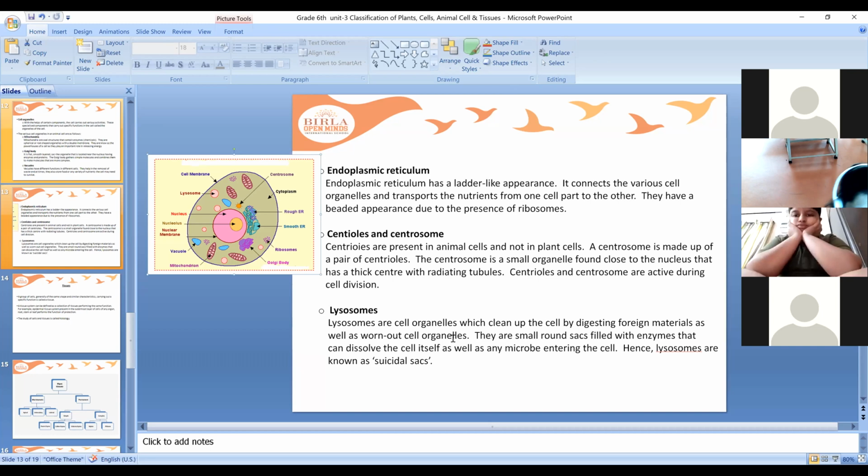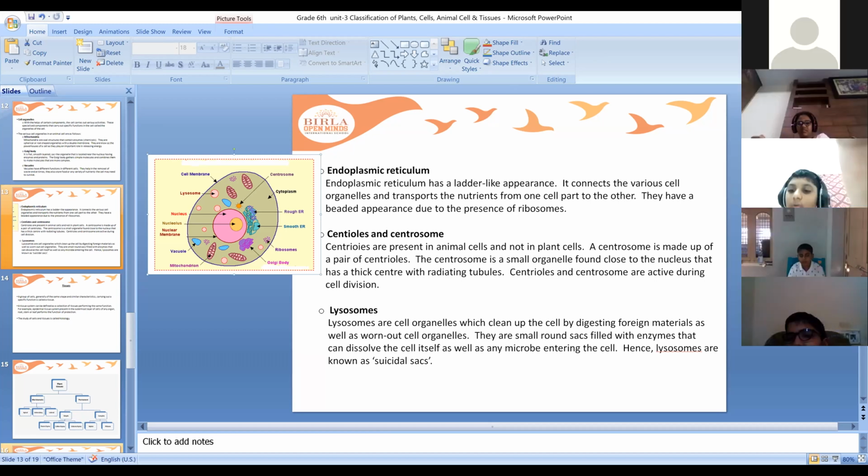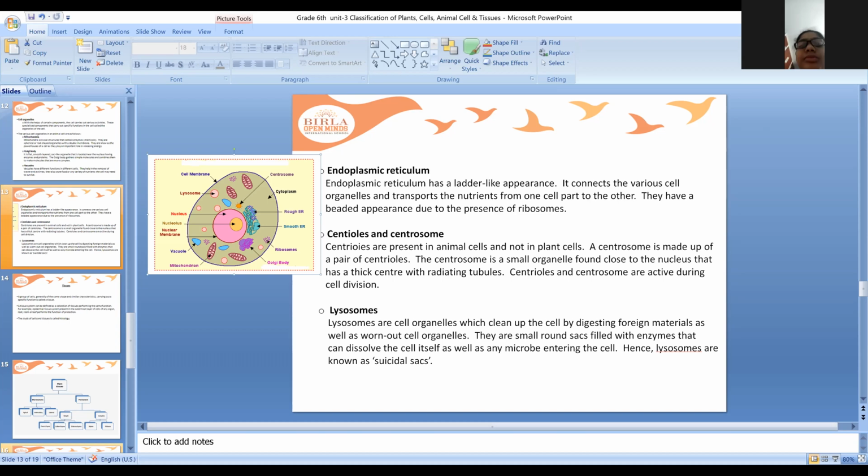Lysosomes, children. Lysosomes are also called suicidal bags. Why are they called suicidal bags? Because they are filled with enzymes that can dissolve the cell. They contain powerful enzymes which are capable of dissolving the cell itself. If by accident this lysosome breaks, then the cell may die because of the very powerful enzymes which can digest the cell itself. Lysosomes are cell organelles which clean up the cell.